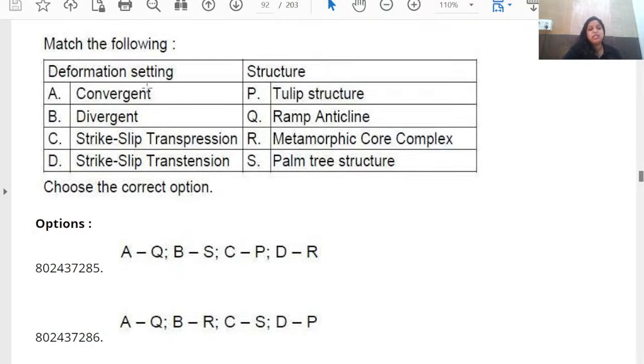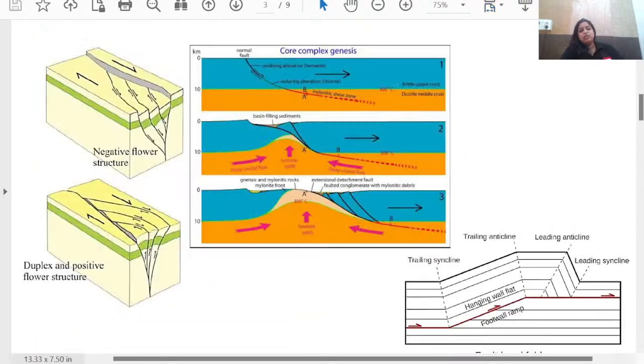Now the other two terms are convergent and divergent terminology. Convergent is ramp and decline, and divergent is metamorphic core complex. That also you can see over here in this particular picture. What is metamorphic core complex? Whenever the continental crust undergoes divergent movement, the exposure of deep crust happens, and this exposure of deep crust is what we call metamorphic core complexes.